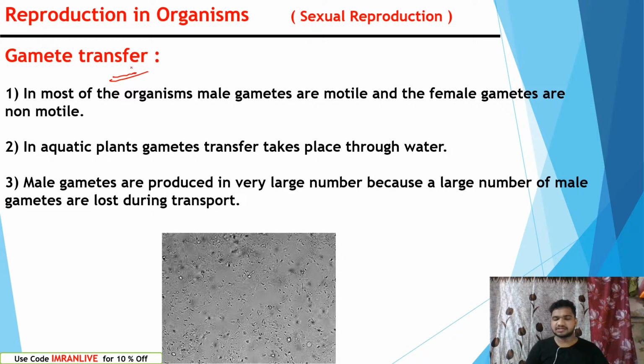In the case of human, in the fallopian tube, the ova slowly move from ovary to fimbriae, fimbriae to isthmus, isthmus to ampulla. These are the regions. Everything we will study in human female reproductive system. So the ova of female move from ovary to ampulla. Ampulla is the place where the fertilization occurs, right?